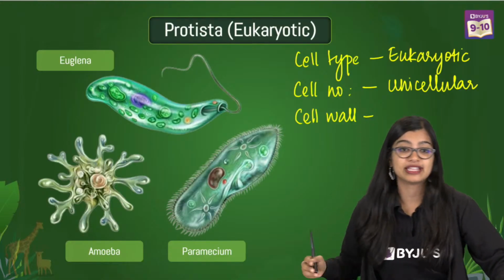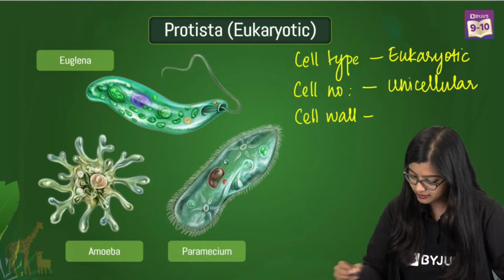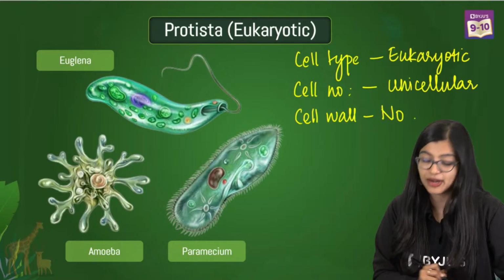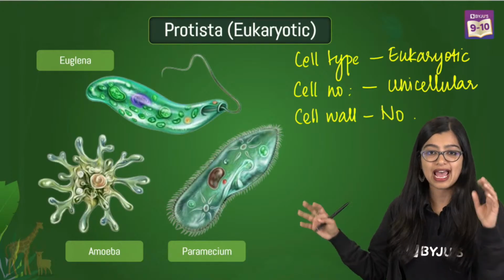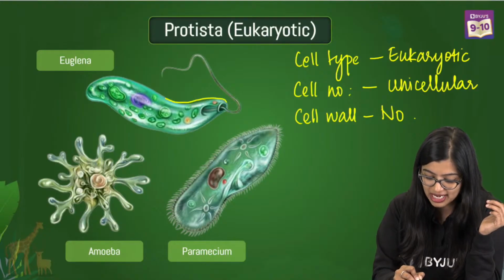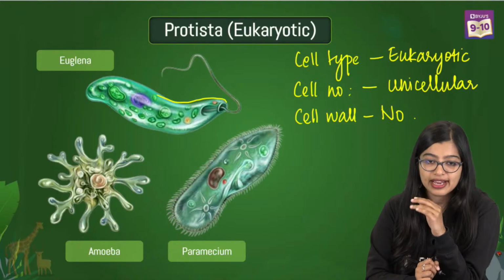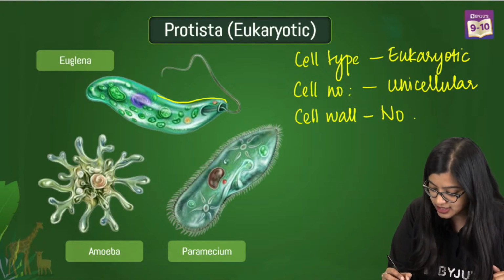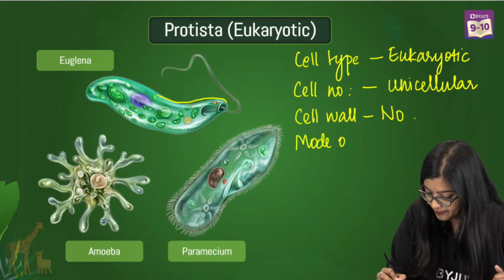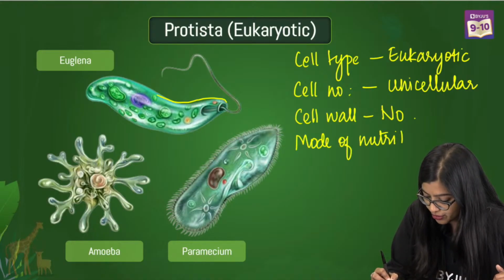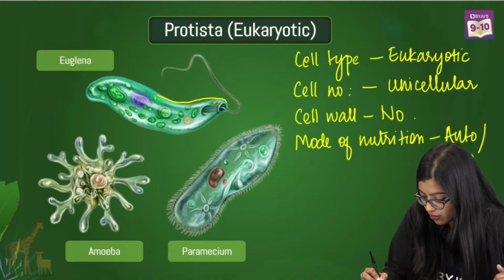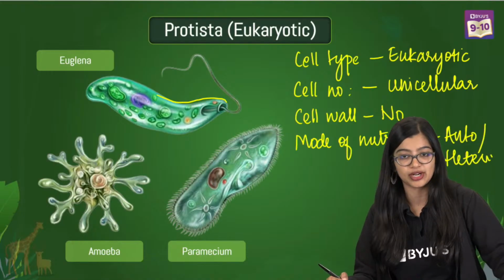Yes, very good. They don't have a cell wall. That is the thing, okay? Very, very important. We see that in the case of amoeba and all, there is no cell wall. Or rather, what they will have is an additional layer, but that's not a cell wall, right? We don't see it as a cell wall per se. And if you look at their mode of nutrition, again, we see that they can be autotrophic or heterotrophic in nature, right?